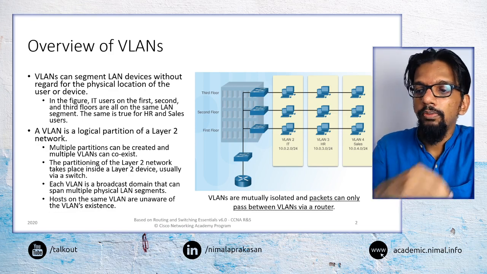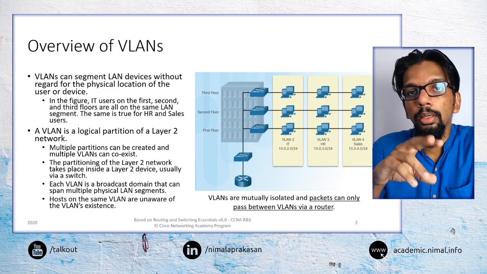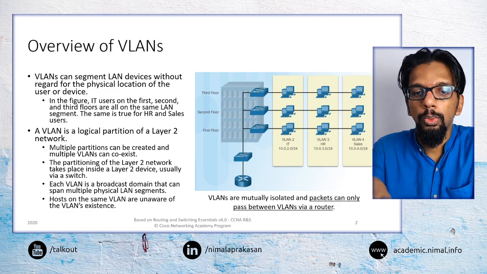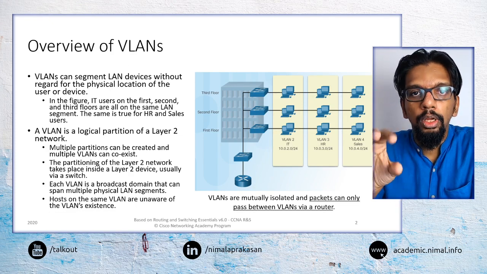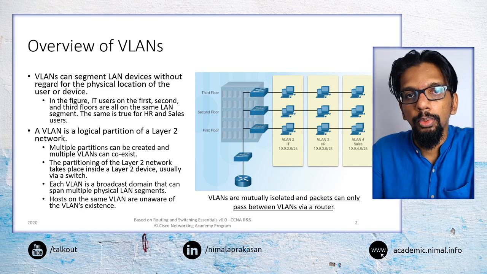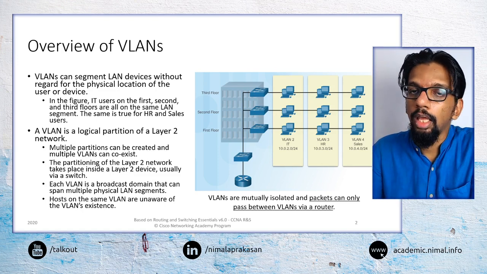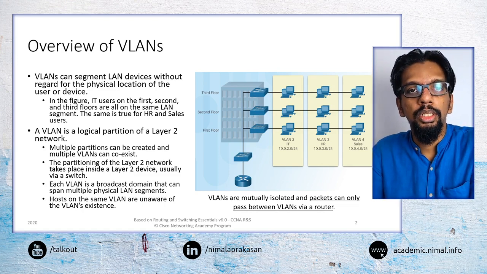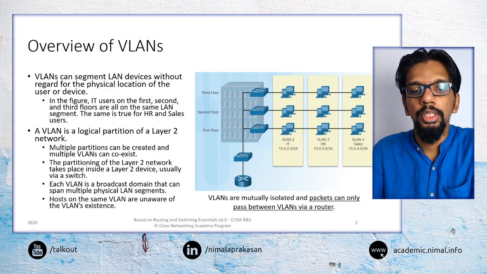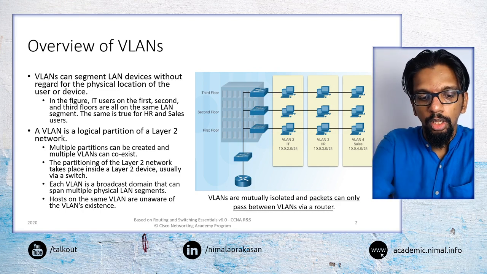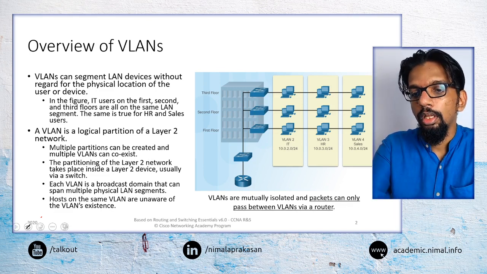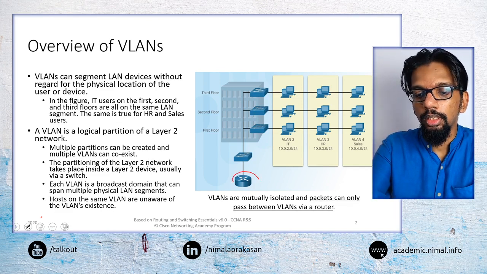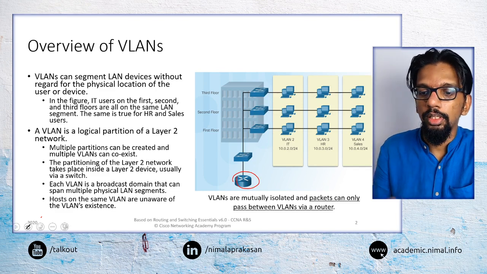So when we look at VLANs, the main thing that we would try to do with VLANs is segmenting the network, or partitioning the network in a way that does not match the physical topology or physical arrangement of the network. For example, if we see the network here, this is the router to which all the devices are connected.